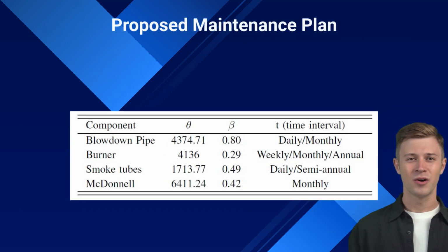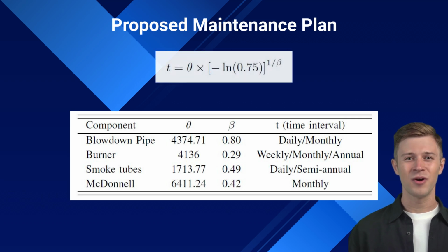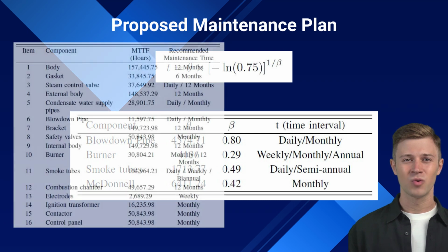The proposed maintenance plan serves as a structured guide for optimizing maintenance tasks for critical components in the steam boiler system. Maintenance tasks are selected based on consequences of failure and evaluated for effectiveness using specific criteria. Maintenance intervals are assigned based on the calculated risk weighting number, RWN, for critical components, with reliability calculations performed using the Weibull distribution.